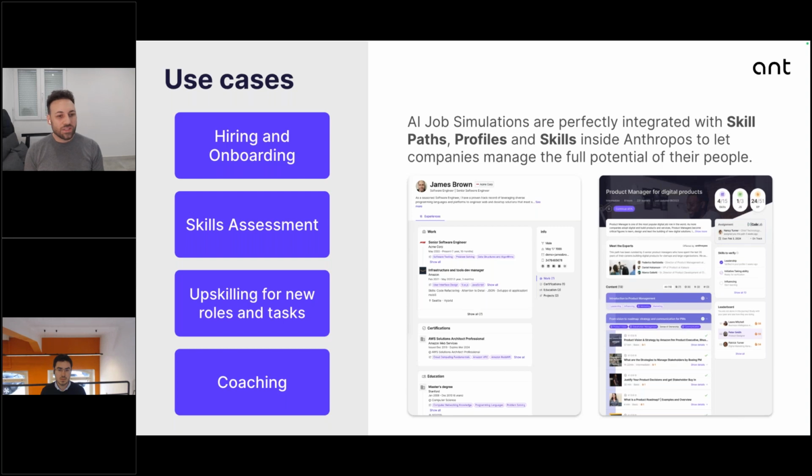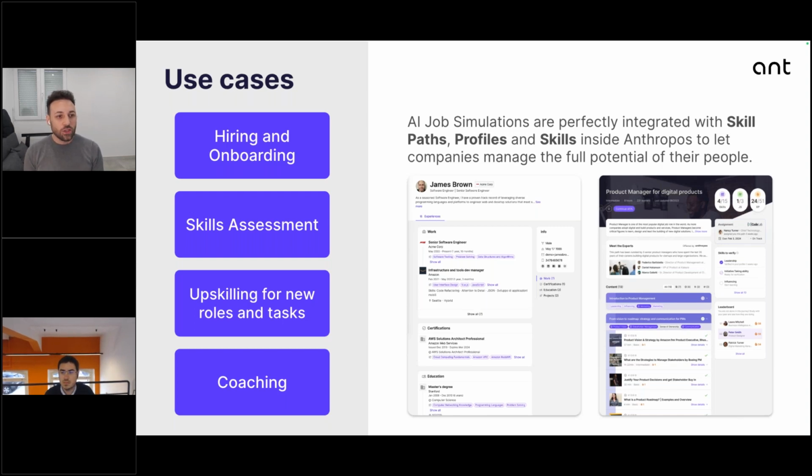but not just for assessment, because we wanted to give the opportunity to all the members that are using Anthropos, and in particular job simulation, to use that feature to upskill themselves and to train themselves without working on a real project, real customer.